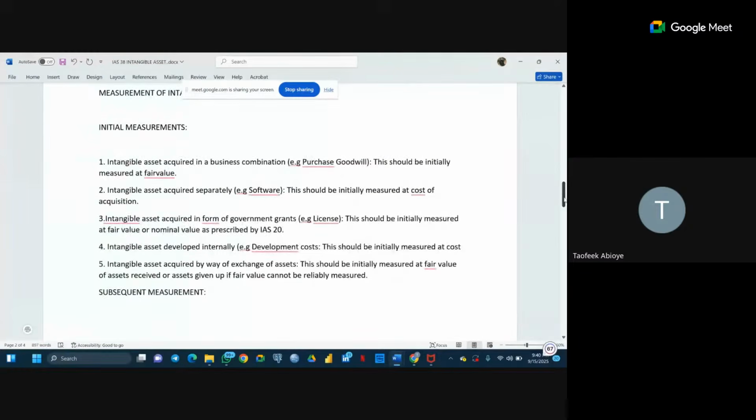So we have initial measurement and subsequent measurement for intangible assets. Initial measurement: at the initial stage, intangible assets acquired in a business combination, that is purchase goodwill, should be initially measured at fair value. This should be what we could have discussed in your group account.